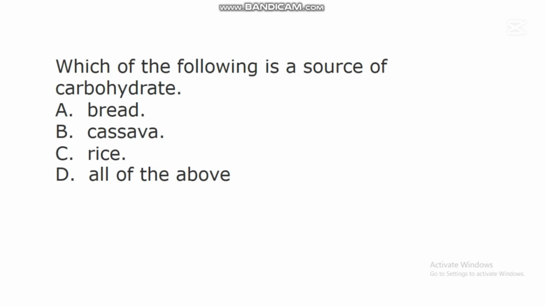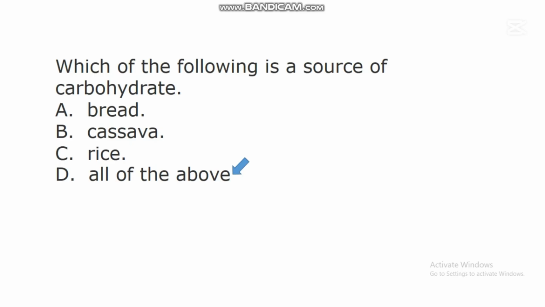The next question says, which of the following is a source of carbohydrates? A. Bread. B. Cassava. C. Rice. D. All of the above. In this question, the correct answer is D. All of the above.